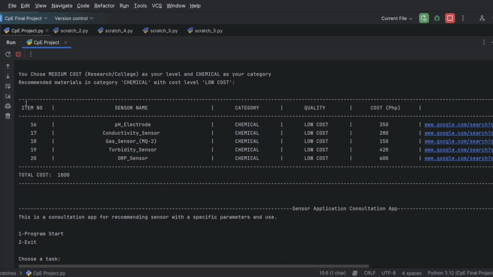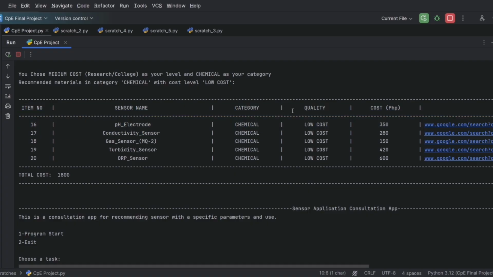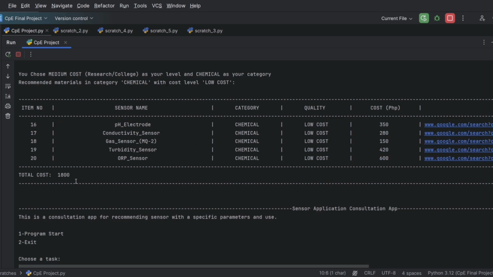Then a table will pop up composed of item number, sensor name, category, quality, cost, and also the link where you can buy these types of sensors or where you can look up their descriptions. And at the bottom of the table, we have the total cost if you bought these items individually and all of them.